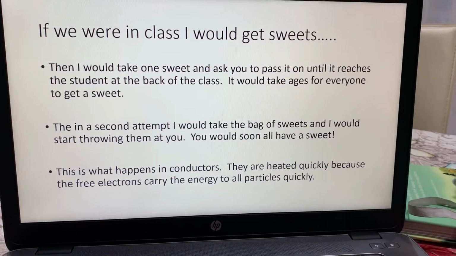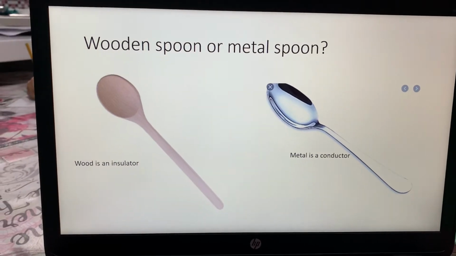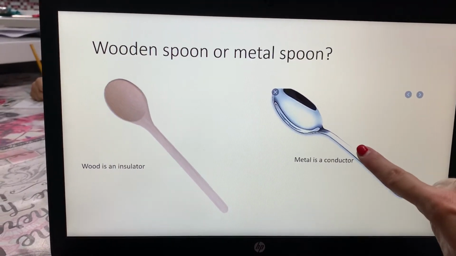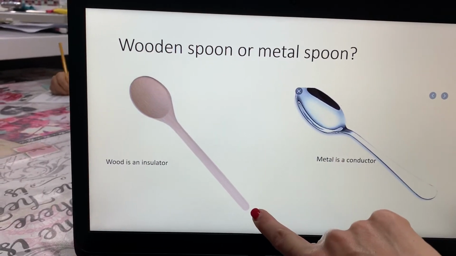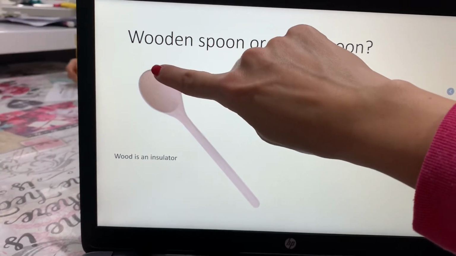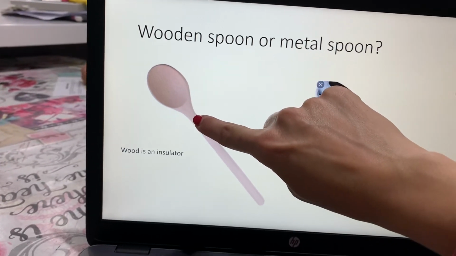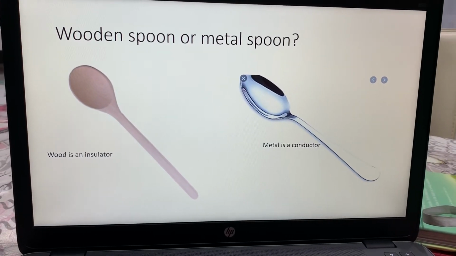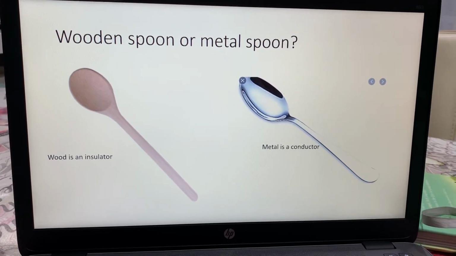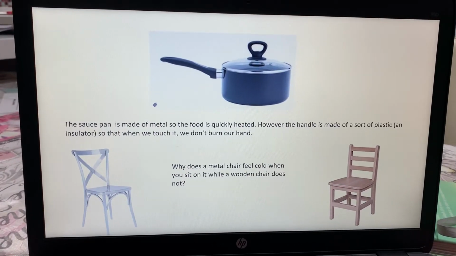So it is the free electrons that make the difference between the wooden spoon and the metal conductor. This one would have free electrons, so heat would go fast through it. This one doesn't have free electrons, so if I'm heating here, the atoms have to slowly hit one next to each other, next to each other, next to each other. So even though while cooking it might become a little bit warm, it is not going to be too hot to touch, unlike the metal spoon.